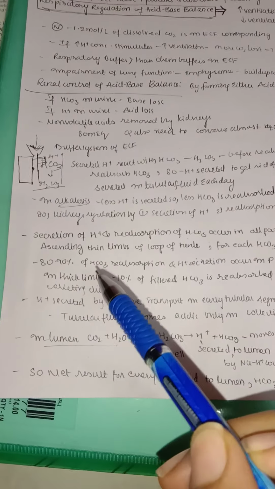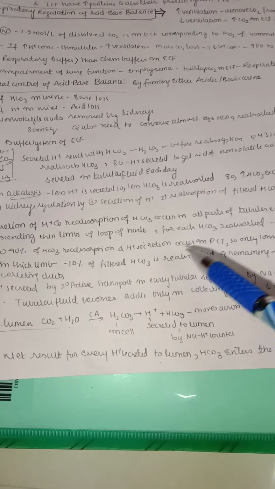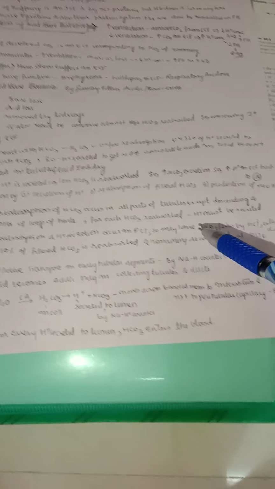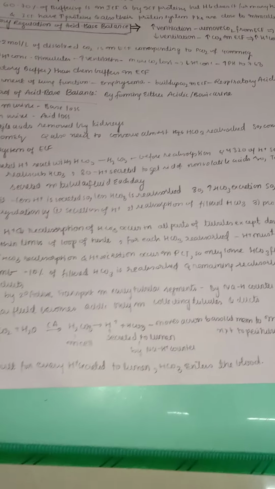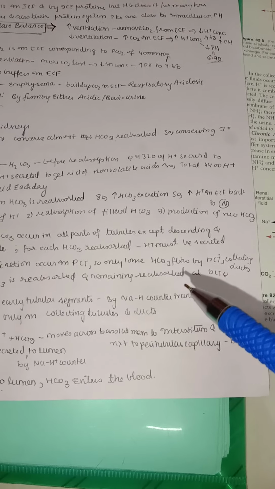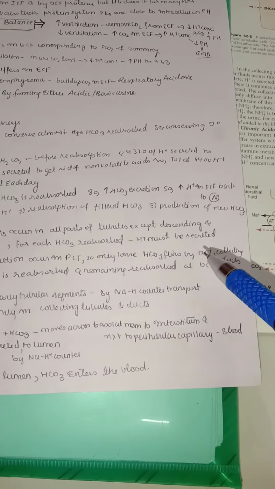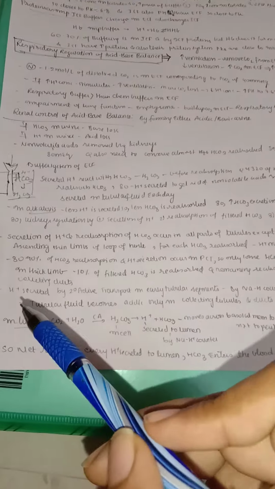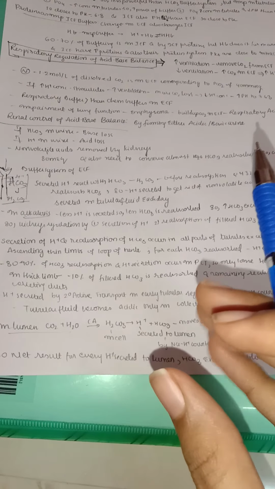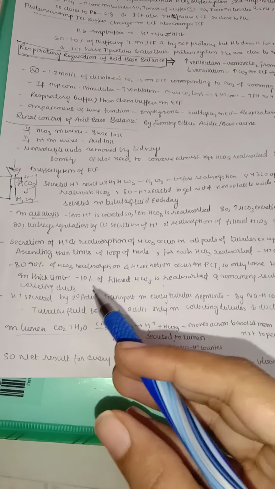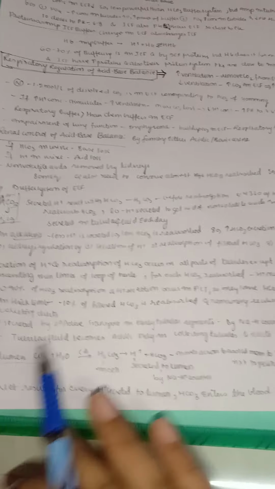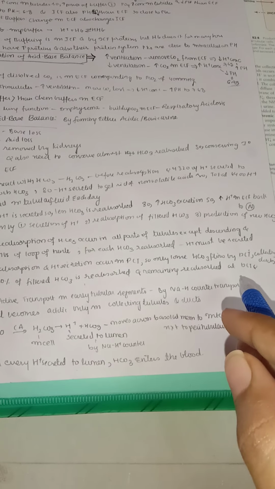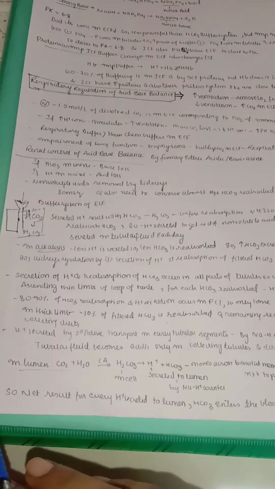80 to 90% of bicarbonate reabsorption and hydrogen secretion occur in our proximal convoluted tubule. Only some bicarbonate flows on to the distal convoluted tubule and collecting ducts. So most of the proximal convoluted tubule is involved in hydrogen secretion and bicarbonate reabsorption. In the thick limb of loop of Henle, only 10% of filtered bicarbonate is reabsorbed, and the remaining is reabsorbed at the distal convoluted tubule and also in the collecting ducts.